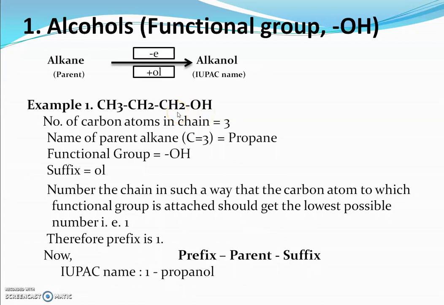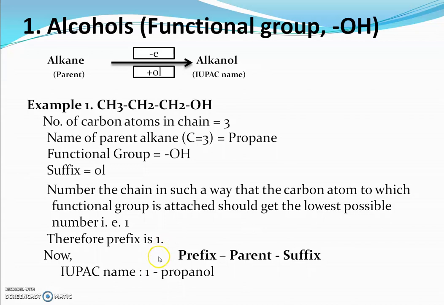So we number this chain as first carbon, second carbon and third carbon. The parent is propane, the suffix is OL because the functional group is OH, and the prefix is 1 because the functional group is attached to the first carbon atom.